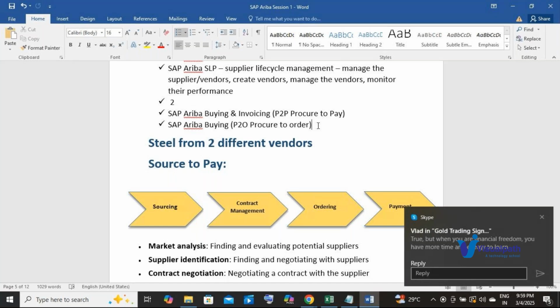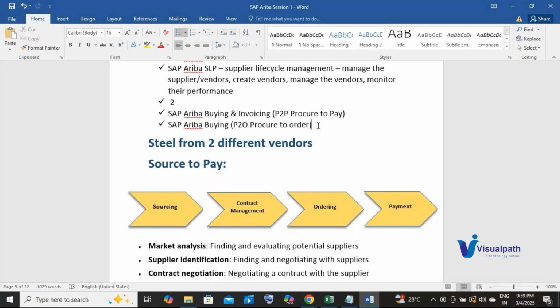Without that estimation, I will not blindly place the order with the supplier, because steel is very costly. So I need to estimate very accurately to buy the item from the supplier. Otherwise, that steel is going to lie in my factory with no use, and I have spent millions of dollars on that. Now, all that capability of planning and managing the inventory, Ariba does not have it.